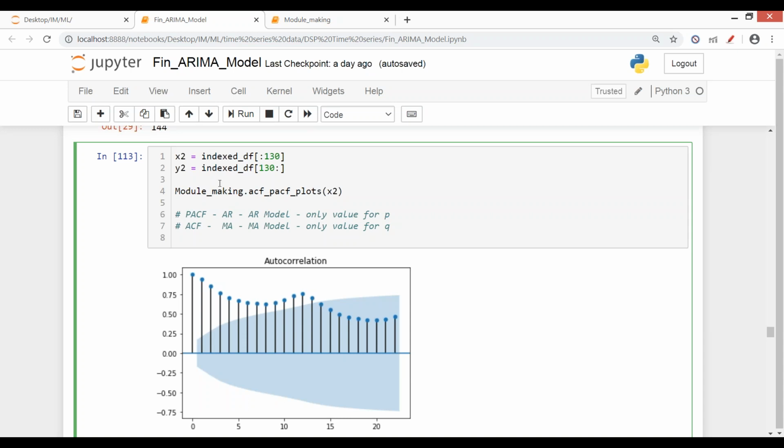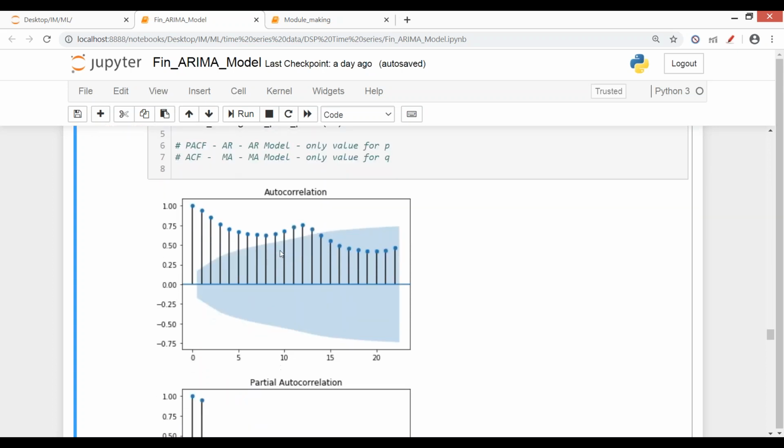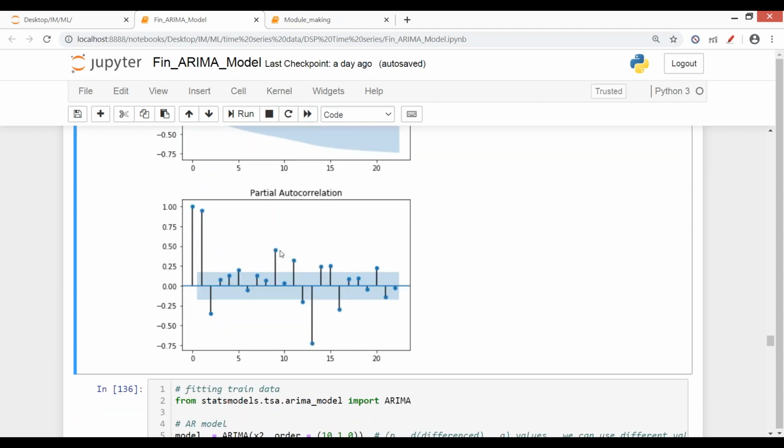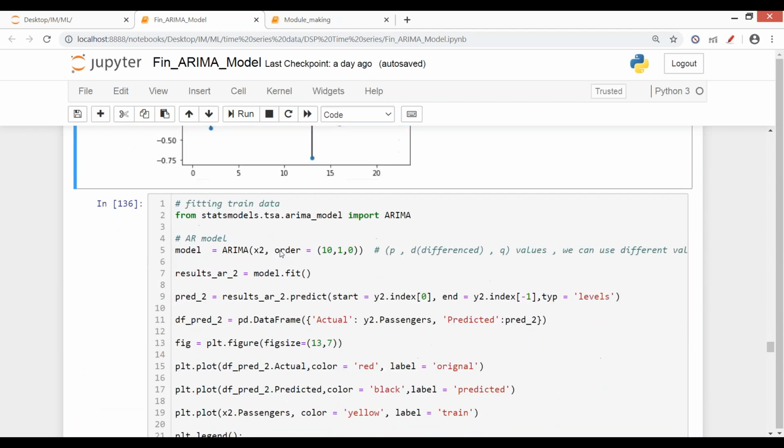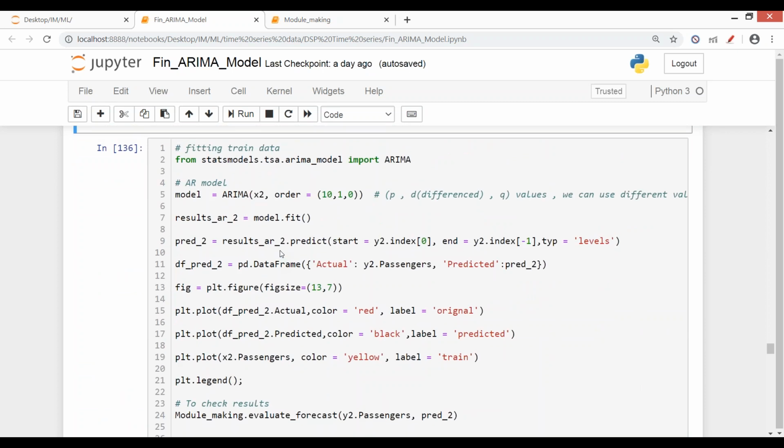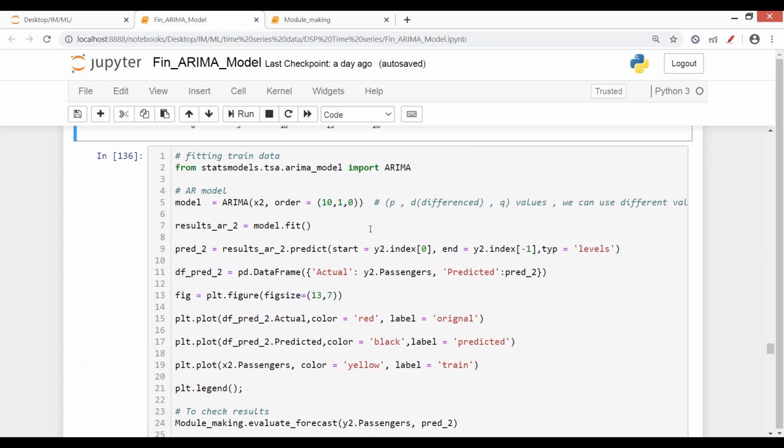So is there any confusion about this ACF, PACF, and what we have done here? These are graphs just to get to know what range we can have for our MA and AR model. They are used for this purpose only. Okay, now after this, we have found out a range here. I've trained this model, and it will take some time here.